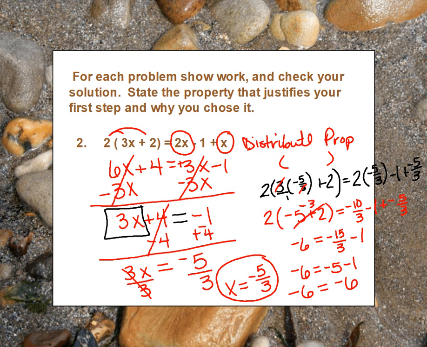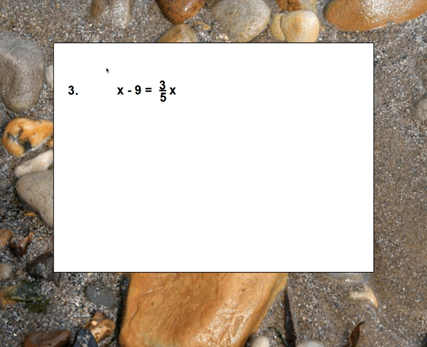Next one. All right, notice our variable is on two sides. Now currently the one on the right is being multiplied by 3/5. So in order for me to get rid of this, I need to get rid of this fraction first. Okay, so I need to get rid of that 3/5.